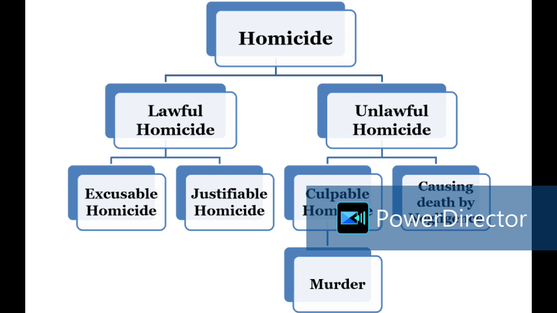The last one is with the knowledge that he is likely by his act to cause death. He has a thorough knowledge. He knows the consequences. What are the consequences? See, when I am using a pistol or a very sharp-edged weapon, I am very sure that if I attack the other person with this weapon, and that too if I am aiming at a vital organ like the heart or the head, it will definitely result in death.